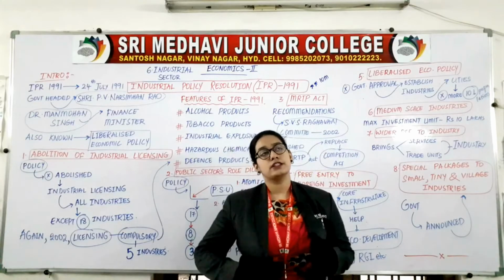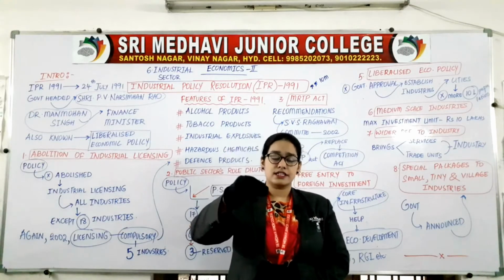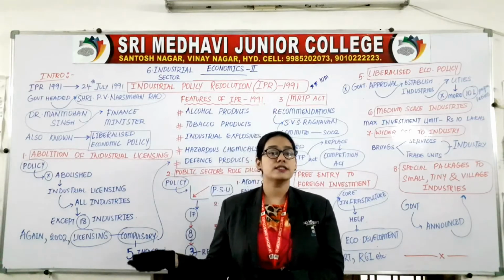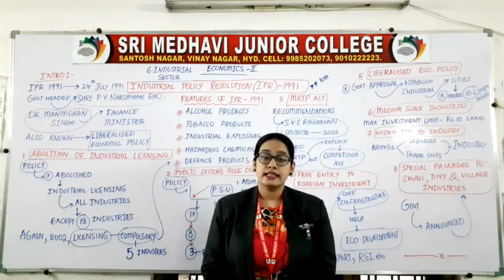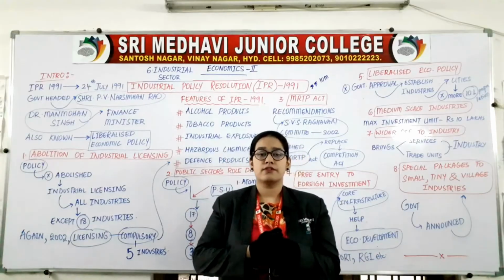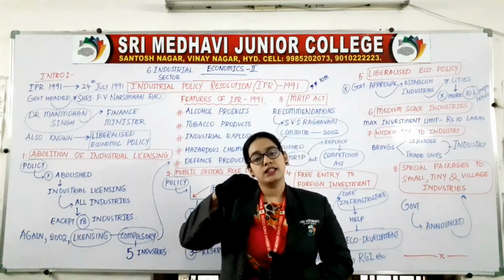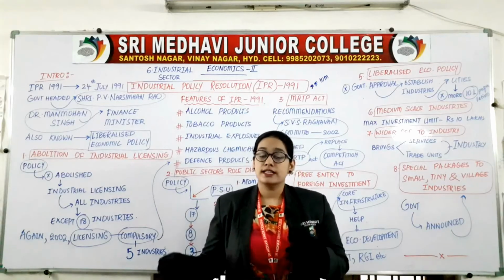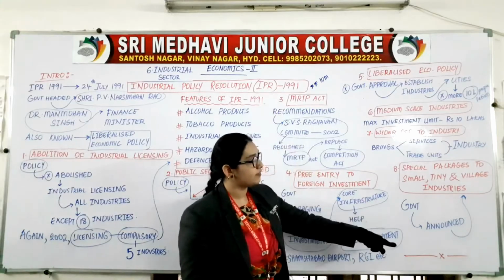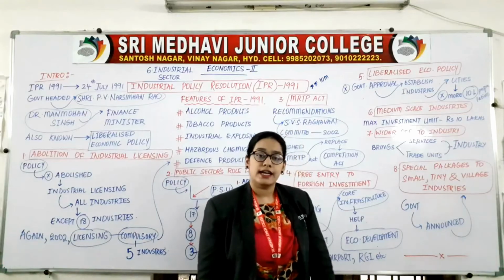For example, if a tiny industry requires 50,000 rupees to establish and the person doesn't have it, the government gives a package: I'll give you 50,000, and whenever you get profits, you just give me 20,000, the remaining 30,000 you need not pay. Isn't it a special package? Yes. So the government has announced special packages to small, tiny and village industry.